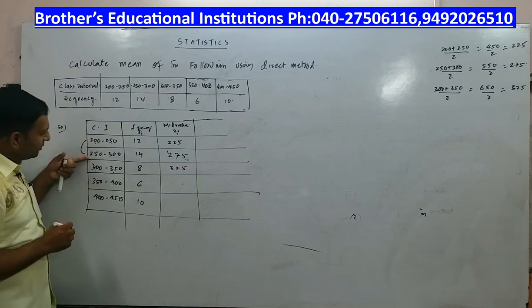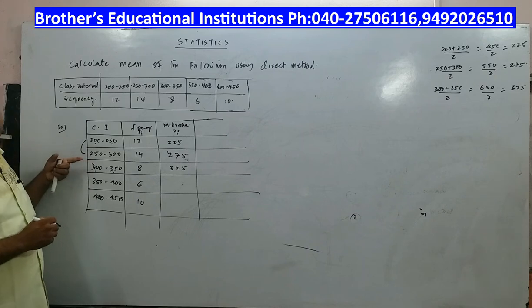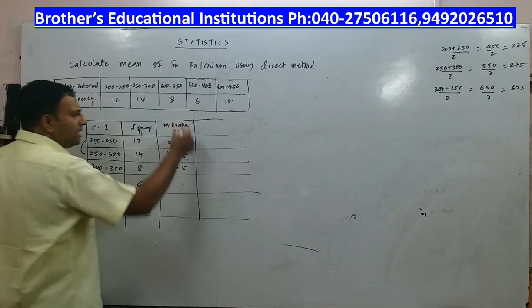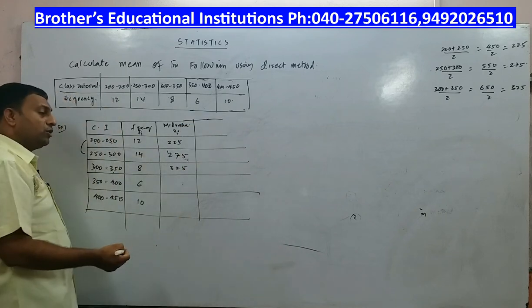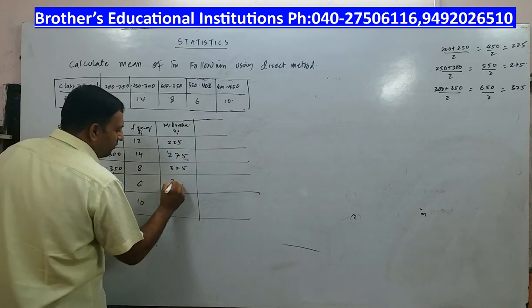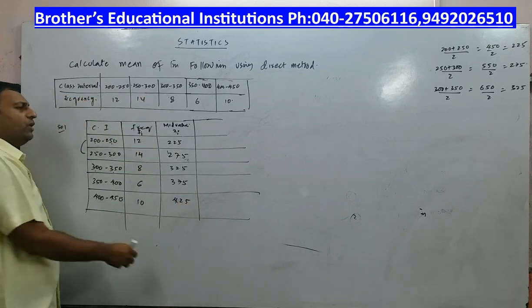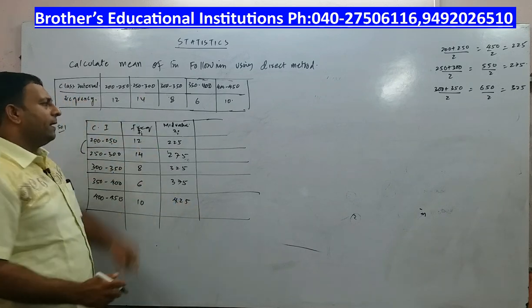You can see very clearly, what is the difference between 200 and 250? 50. What is the difference between 250 and 300? 50. So since the difference is 50, the difference between the consecutive mid values is also 50. So add 50 to that, it will be 375. Add 50 to that, it will be 425.